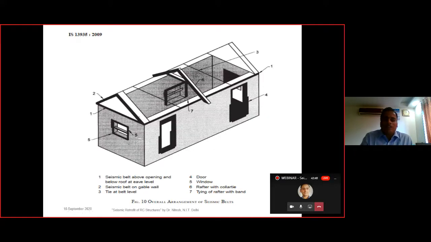Then say this kind of structure is there, then we need to provide the seismic belts, and the door and the window are there. So over here, number 1, that is the seismic belt above the opening and below the roof at eave level. So here is the eave level, then at the gable level we provide another seismic belt. Then the third, over here, the tie at the belt level is provided. In a similar way, various seismic belts are provided in order to retrofit an existing damaged structure.